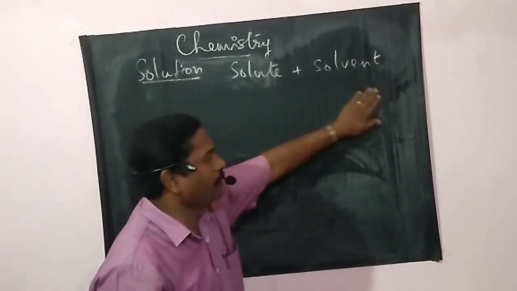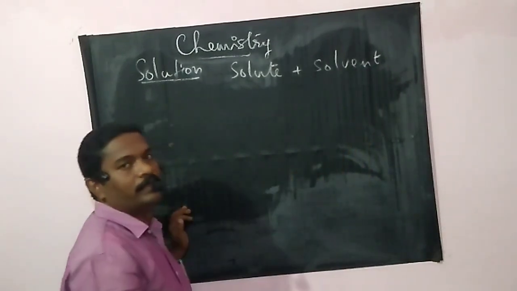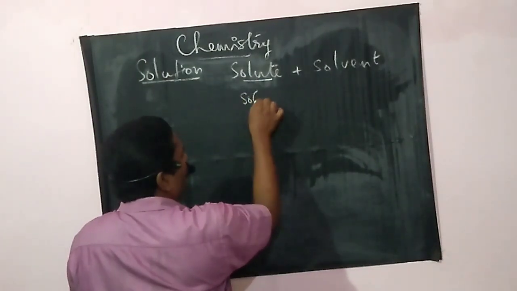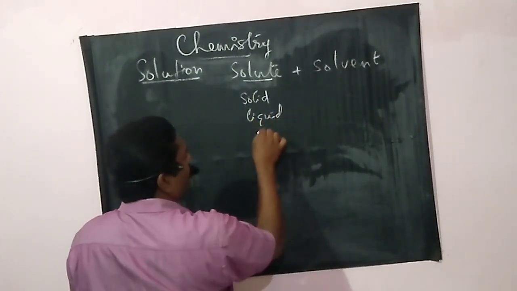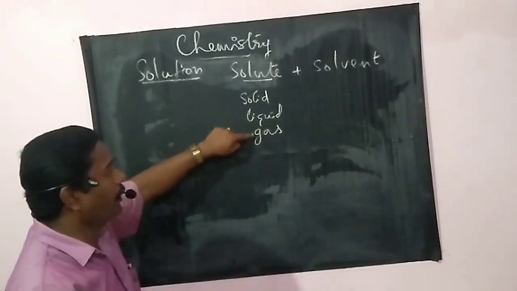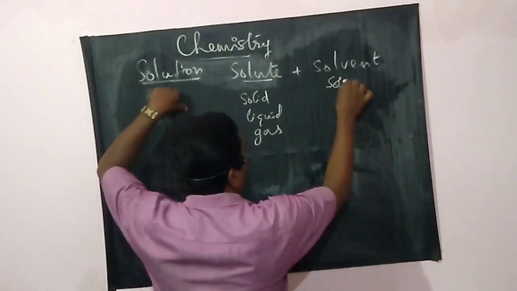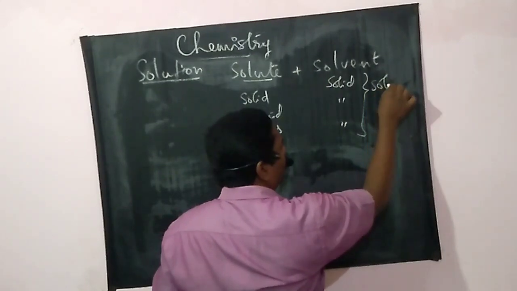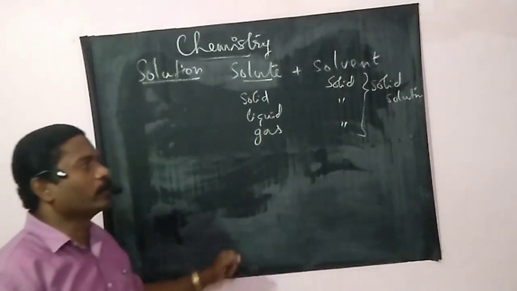In solid solution, the solvent is always solid. The solute may be solid, liquid or gas. And solvent is always solid. This type of solution is called solid solutions.